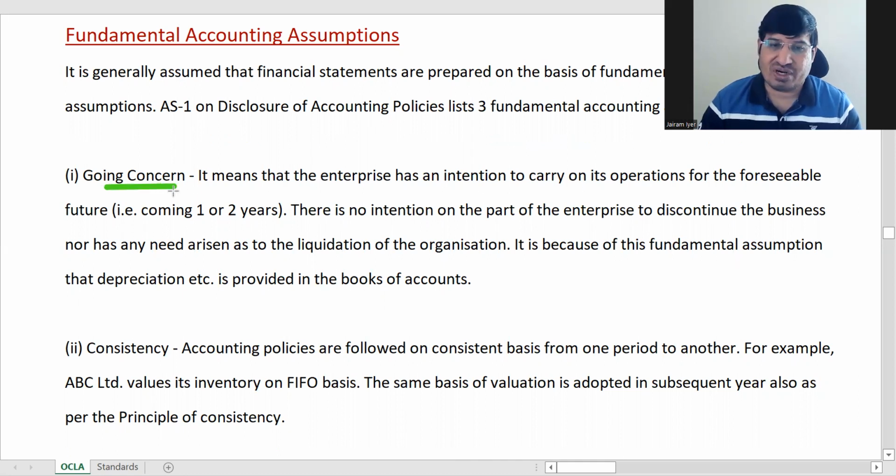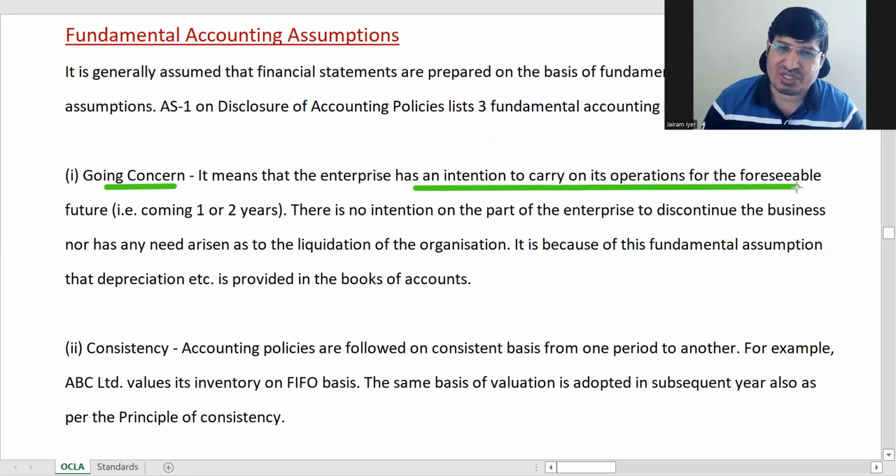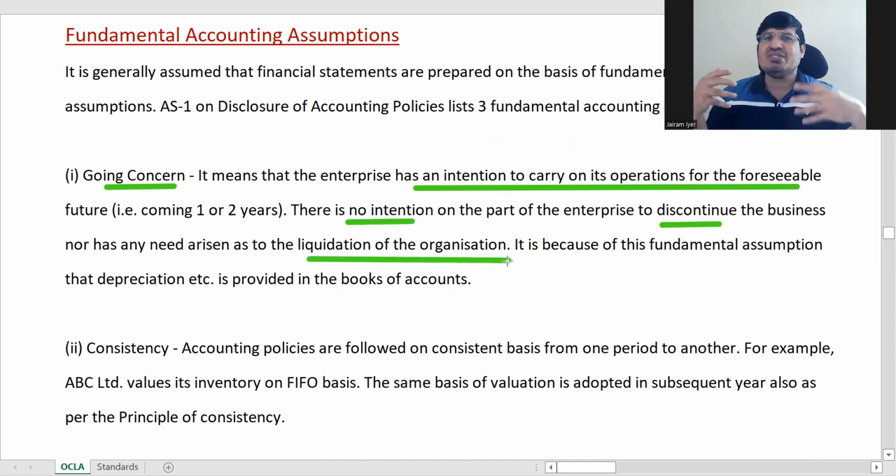Most important. So you are saying that the enterprise has the intention to carry on operations in the foreseeable future, and there's no intention to discontinue, nor is there any need for liquidation. So that means the company is going on. Now when companies are formed, they are formed for a long time, right? So going concern says that we have no intention to close down in the near future. We are going on as normal. That's the statement.